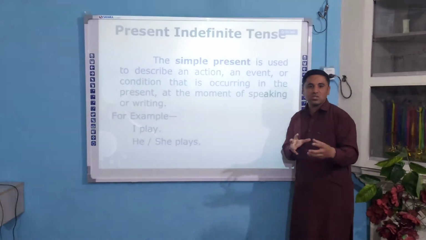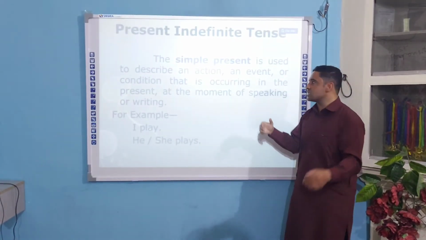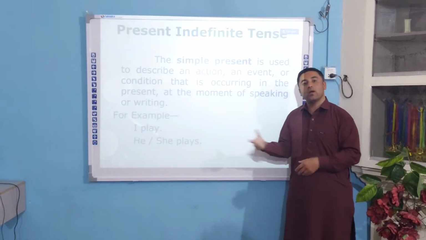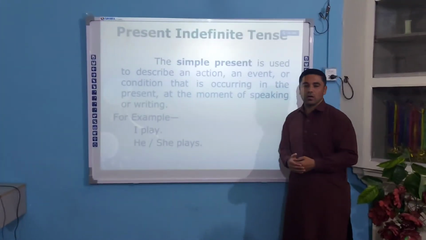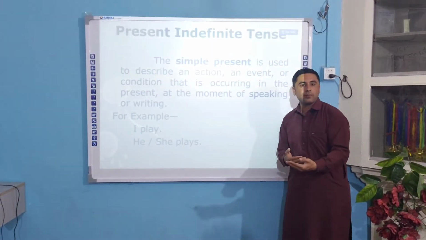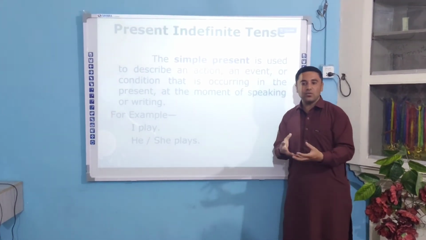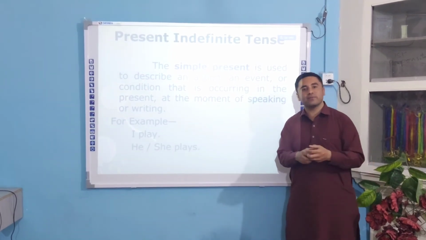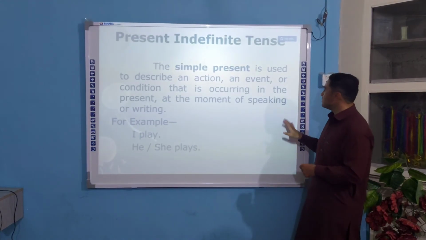If you have any questions, you can ask me in the comment. I'll be teaching you all the tenses in detail, right? Today I'm giving you the overview, just the definition and one example. Later on I'll explain how you can change this I play into negative: I don't play. Do I play? Do I not play? I'll tell you what the helping verbs are, and why we remove S and ES in negative sentences and interrogative sentences. That I will tell you in detail.